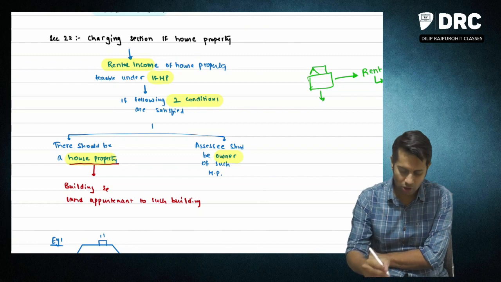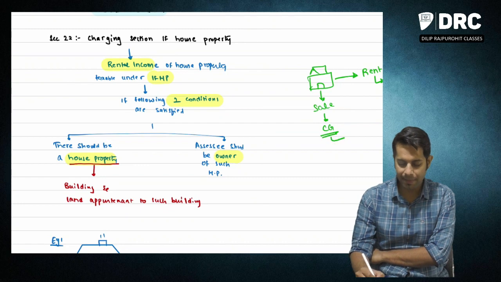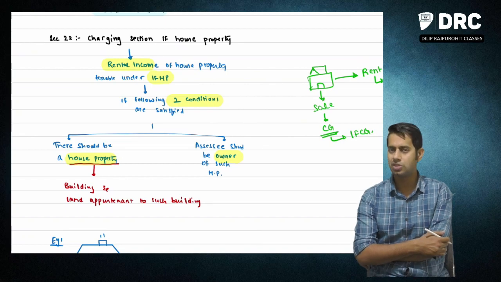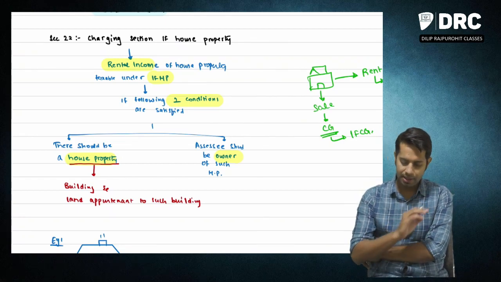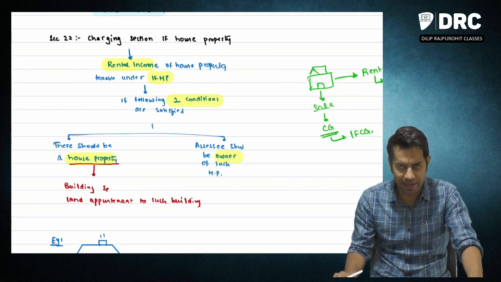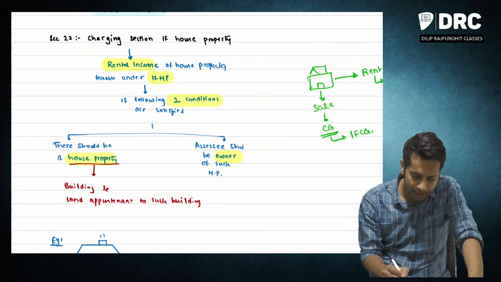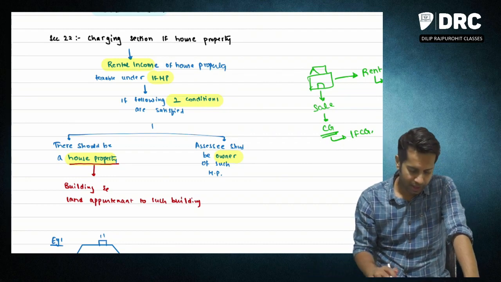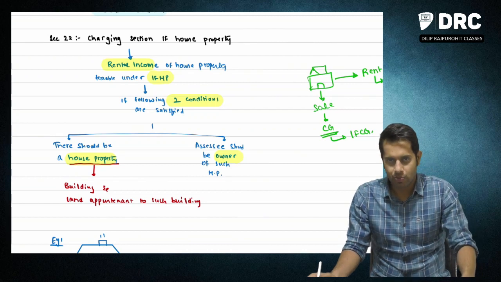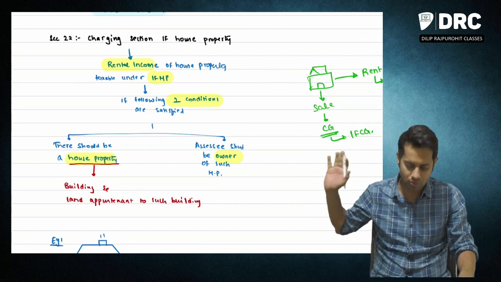Now, if you are selling this house property, by sale of this house you will get something called capital gain, which is taxable under income from capital gain. So basically, a house property gives 2 kinds of income. One is rental income, which is taxable under income from house property, and one is by sale of this house property, you get income under capital gains. Now sections 22 to 27 talk about income from house property. So in this video the discussion will be focused completely on income from house property only.